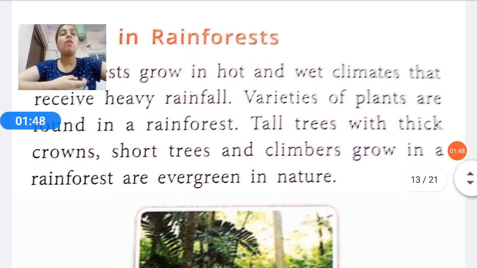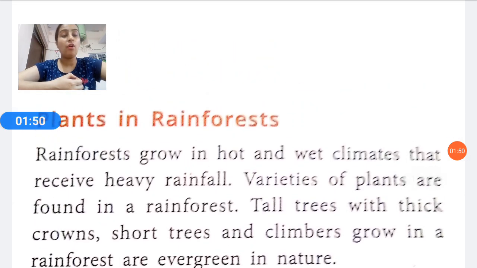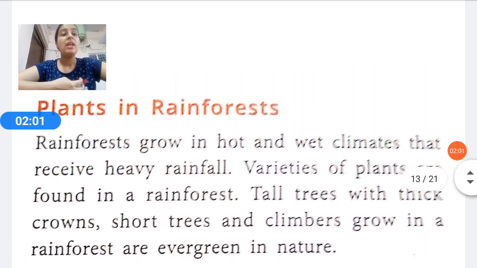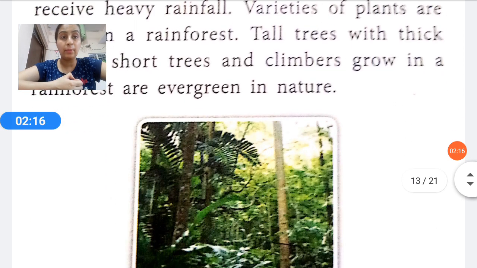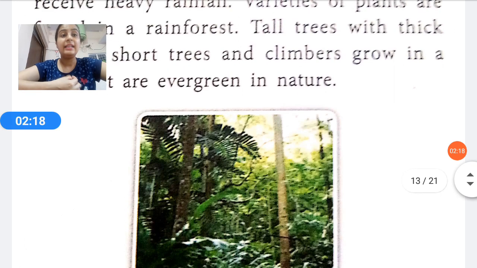Now we are moving forward to the plants in the rainforest. Rainforests grow in hot and wet climates that receive heavy rainfall. Rain suggests rainforest, the region that receives heavy rainfall. Varieties of plants are found in a rainforest. Tall trees with thick crowns, short trees, and climbers that need support grow in a rainforest.